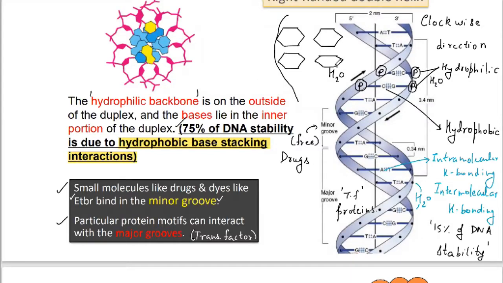As these are aromatic compounds in nature, they have a delocalized pi electronic cloud present over themselves. This pi electronic cloud assumes a delta positive charge over the surface and a delta negative charge below the surface.